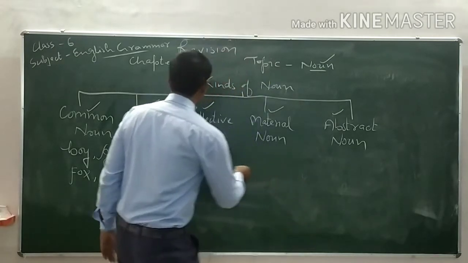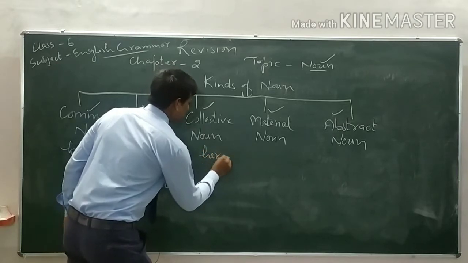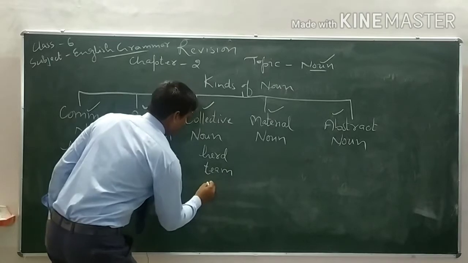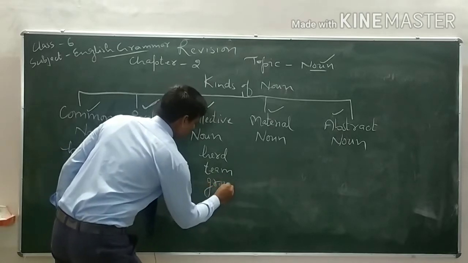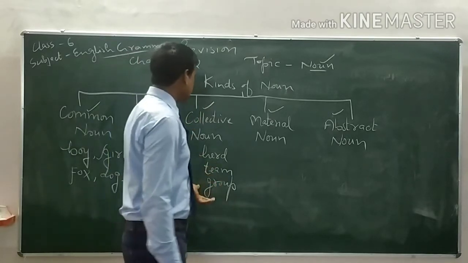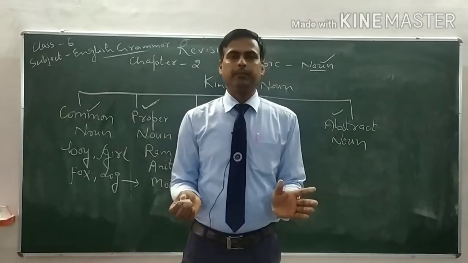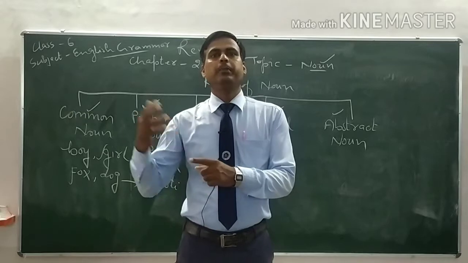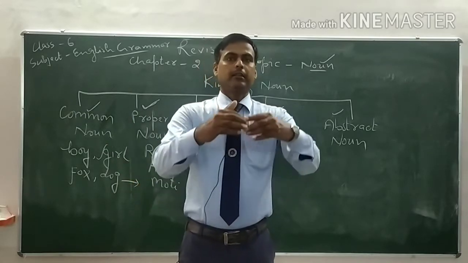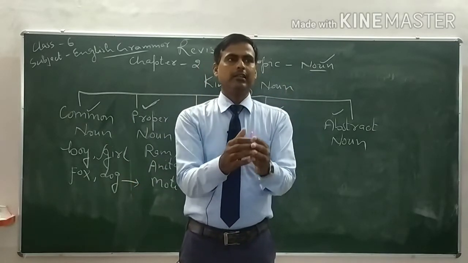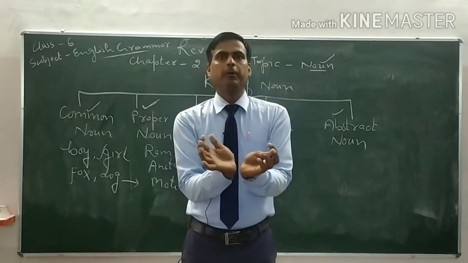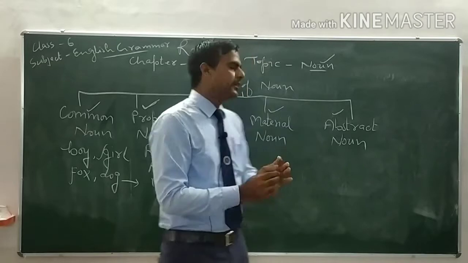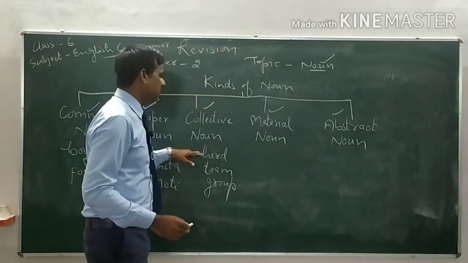For example, we can say herd, team, group, etc. These are collective nouns. If we say team, a team must have many players. There is a group of many people. You can say a collection of many people. That's why it is a collective noun.